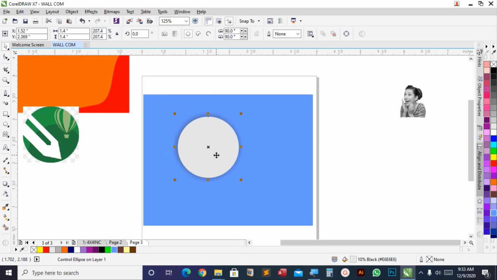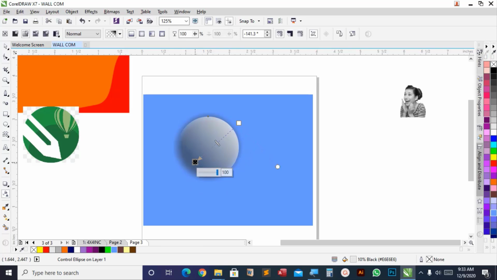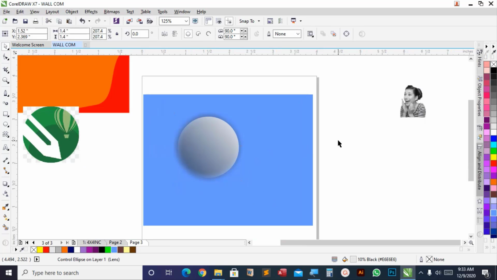Alright, what if I want the transparency? What should I do? Come to the transparency here, and then I can make one side transparent. So look at it. Okay, something like this. But it works best when you haven't applied the drop shadow first.